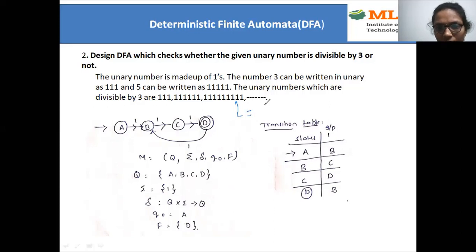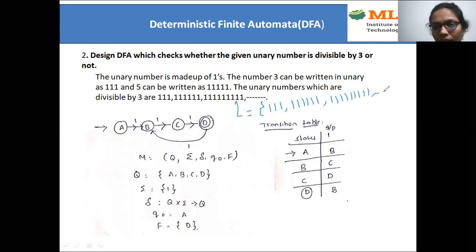So the language L is equal to minimum 3 ones, then 6 ones, then 9 ones, and so on. It is an infinite language. Coming to the previous problem, it is finite. Why? Because they mentioned the length, but here they didn't mention the length. Divisible by 3, in the sense we have so many natural numbers, and many of them are divisible by 3, so it is infinite.